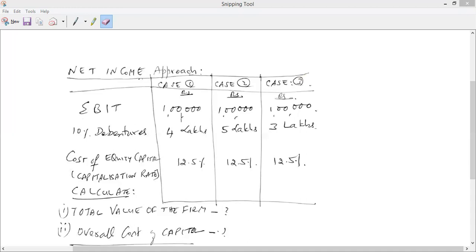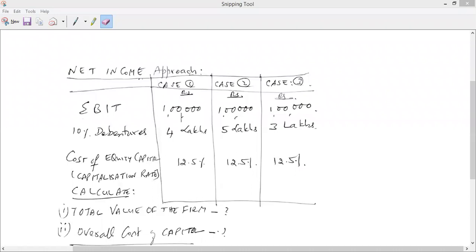Dheeraj, I'm not able to proceed further after the EBIT calculation. Are you in the second question or third question? Third question. Great. Now in the third question, the first task is to calculate the value of the firm. Which we already have, right? No, we don't. We have WACC. We don't have the value of the firm.